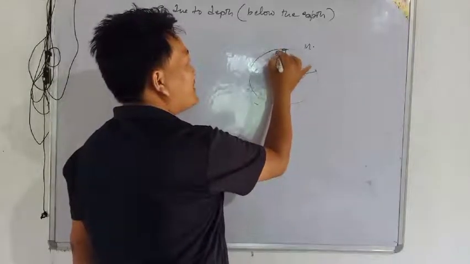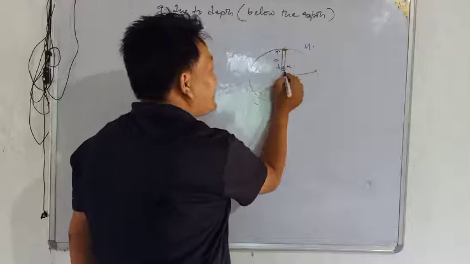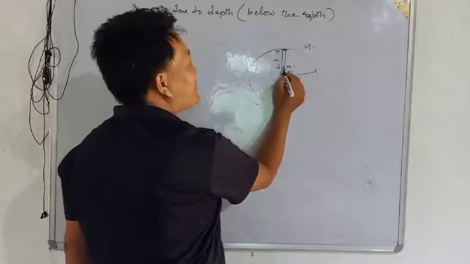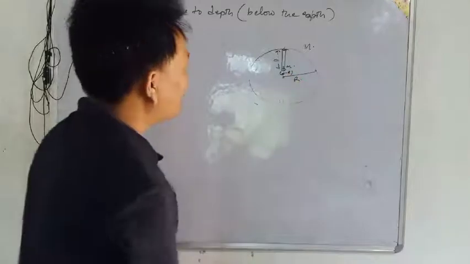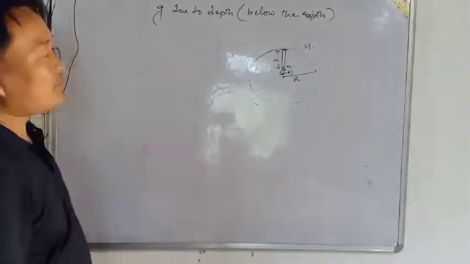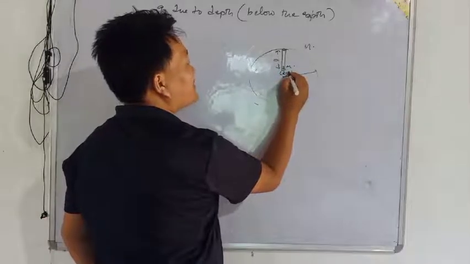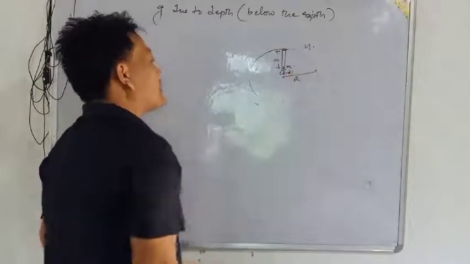From here to here it is d, and here it is r minus d. Oh sorry, yes, r minus d, where d is small and r is large here.